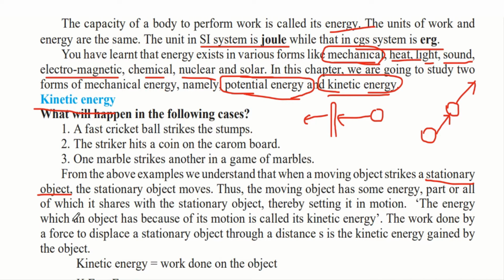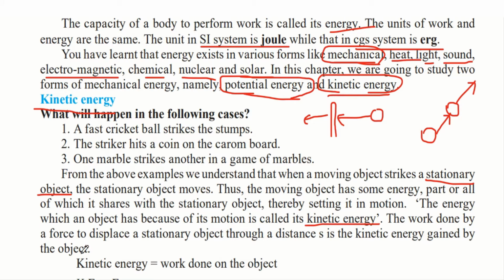The energy which an object has because of its motion is called kinetic energy. So the energy that this stump got when the cricket ball hit it is called kinetic energy. Similarly, this carom piece, when the striker hits it, gets this kinetic energy because of which it can move. So this is how we see physics applied in daily life.